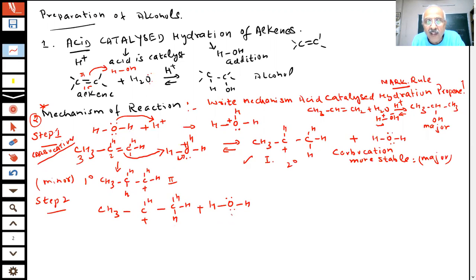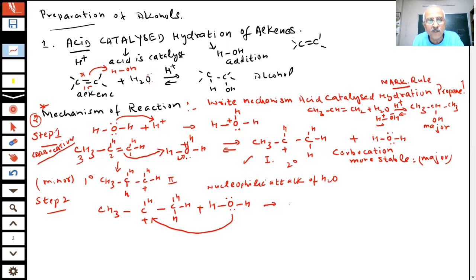There is a lone pair of electrons. This will attack where now, student? So nucleophilic attack of water. This is the second part, which is nucleophilic attack of water, H2O, because there is a lone pair of electrons, this needs.